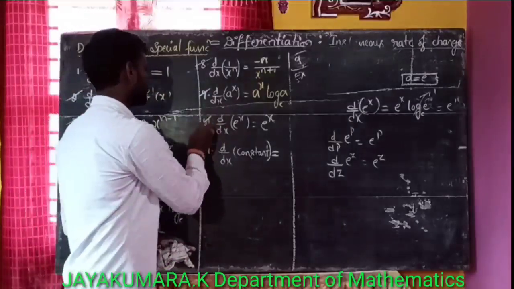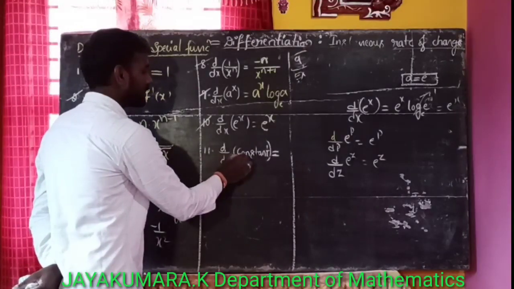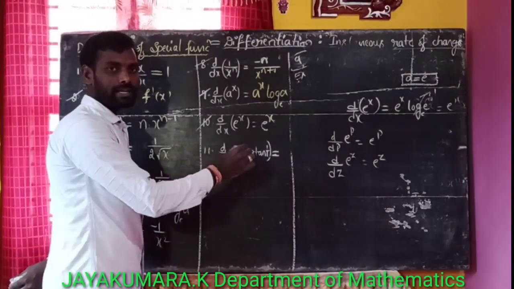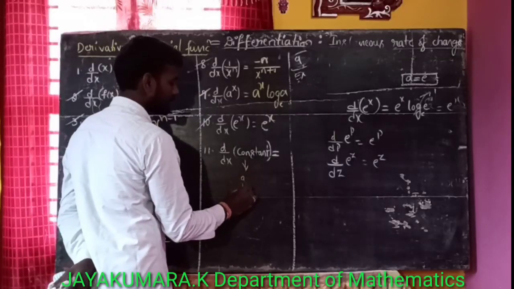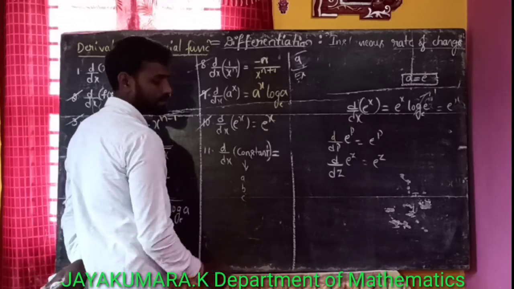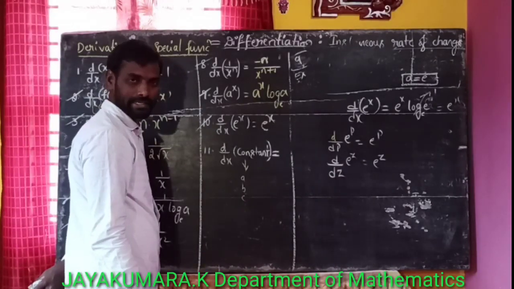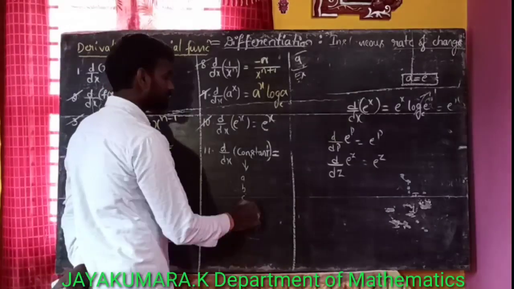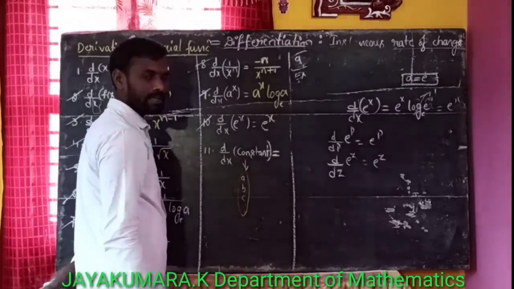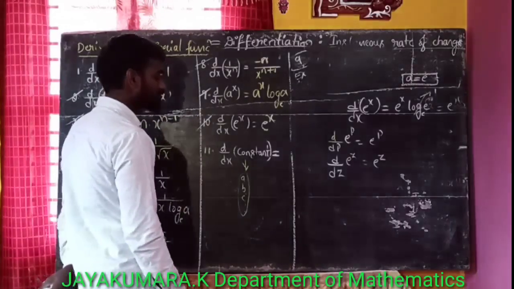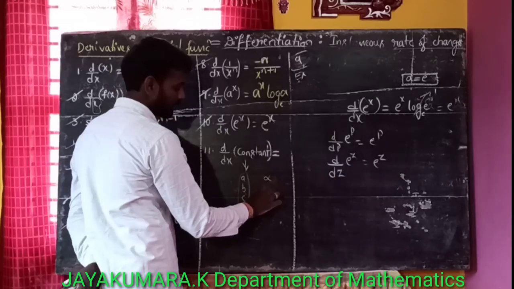Okay. Now 11 here, derivative of any constant. Here constants are a, b, c. Usually a, b, c, etc. are called the constants, and some alphabets, these alphabets A, B, C, D are called the constants, and some special symbols alpha, beta, gamma.